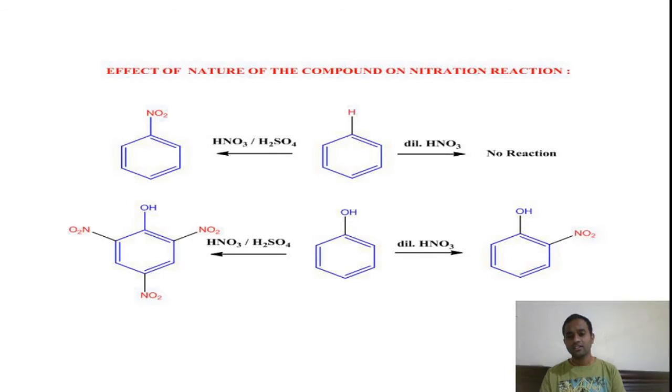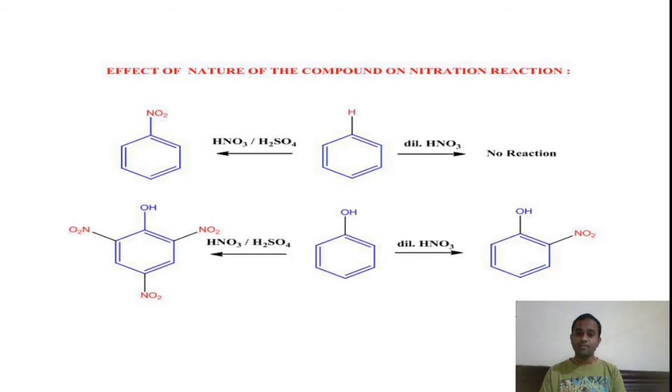So if you see, benzene does not undergo nitration reaction in presence of dilute HNO3. There is no reaction at all. But if we perform this reaction in presence of nitric acid as well as sulfuric acid at 60 degrees Celsius, then we will get the nitrobenzene.